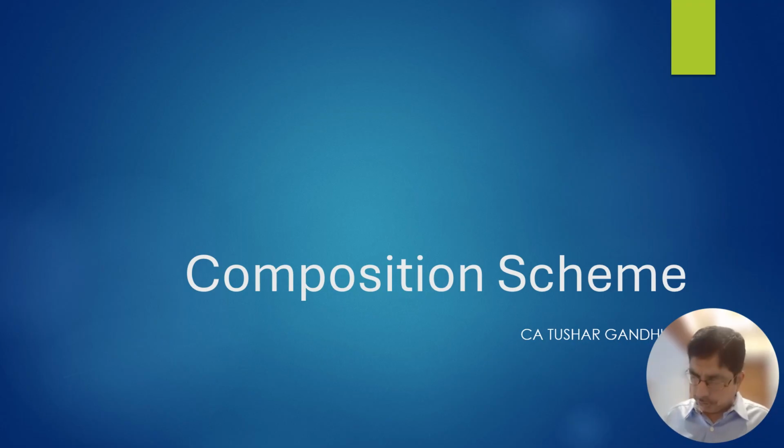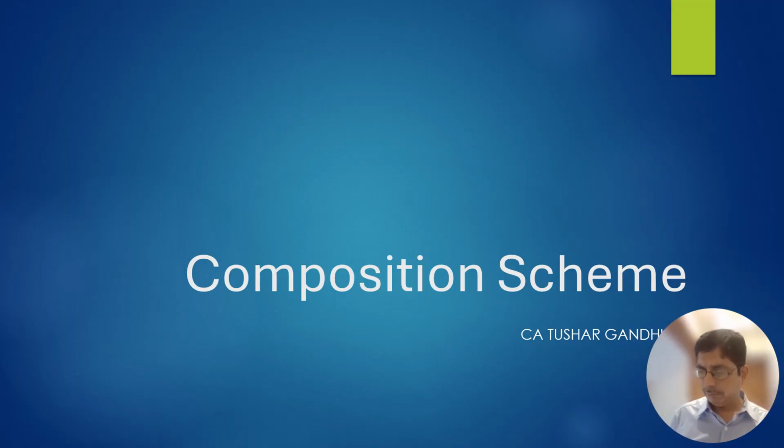Why? Because if the transactions are B2C, then the customer is the ultimate consumer. The VAT chain will stop there. He is not going to claim the credit further. Then the person may opt for composition scheme if most of his business transactions are B2C. However, if most of the business transactions are B2B, the person should not opt for composition scheme.